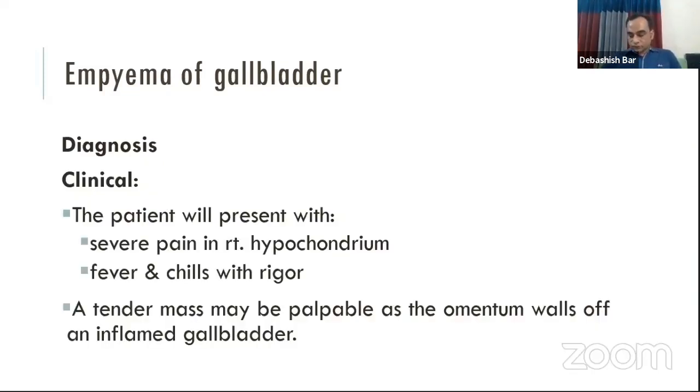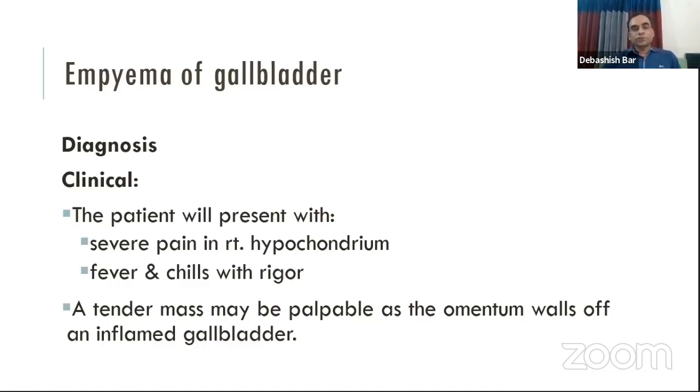This type of patient will have aggravated symptoms, and these symptoms are severe pain in the right hypochondrium. The patient will also have fever and chills as well as rigor, because we know that any pus which is formed within the body will cause the systemic features, that is fever, chills, and rigor.